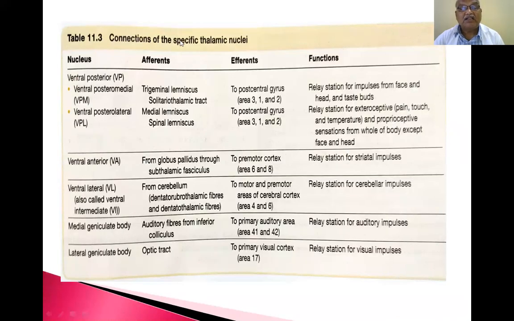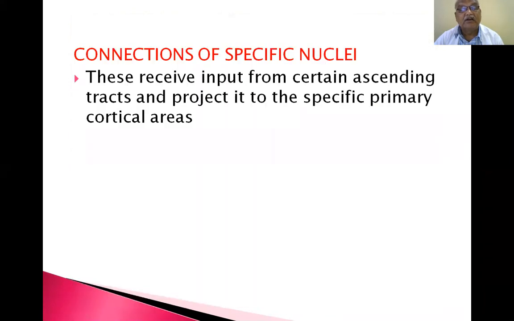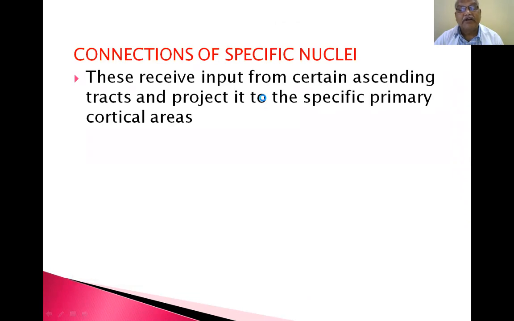Now, connections of the specific thalamic nuclei. Ventral posterior, ventral posteromedial, trigeminal lemniscus, solitothalamic tract. You have to compare. Trigeminal lemniscus, solitothalamic tract, this nucleus, this nucleus. So, ventral posterior, ventral posteromedial, ventral posterolateral. Then it goes to the postcentral gyrus, areas 3, 1 and 2. I will show you how they go to areas 3, 1, 2.